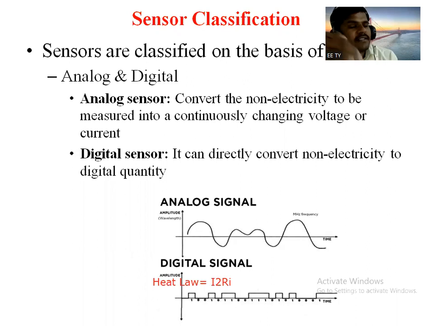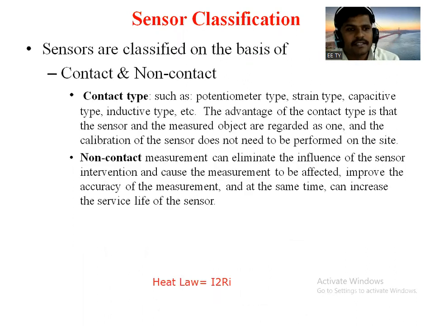If the output of the sensor is in the form of a wave, or continuously changing, we can call it analog. And if the output is such that for a particular time its value is high, and for a particular time its value is 0, then it is in digital form, so we can call it a digital type of sensor. Okay, digital type of sensor.